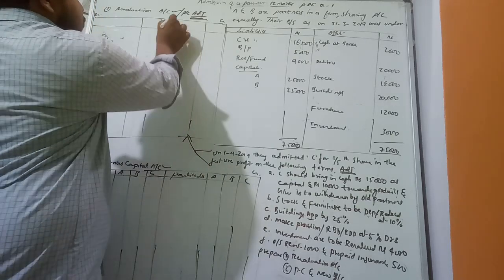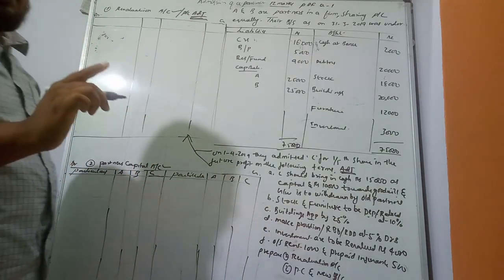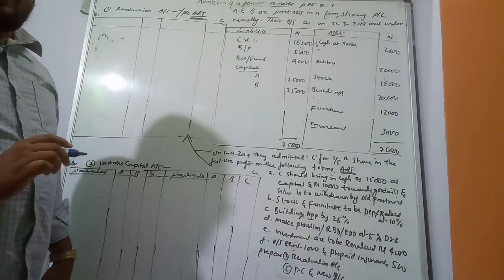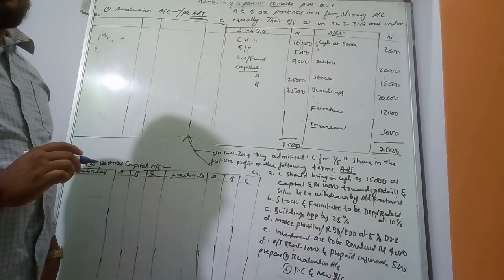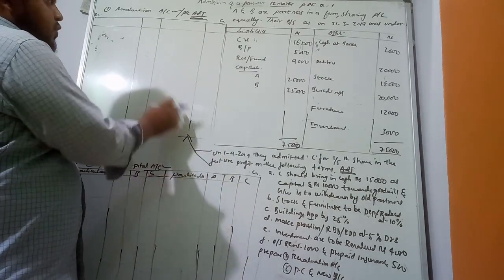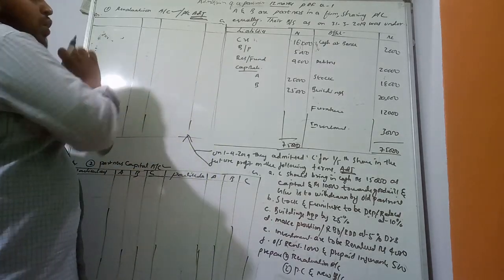Except two adjustments, capital brought by the new partner and goodwill brought by the new partner, which are not recorded here, all remaining adjustments we have to record under the revaluation account.